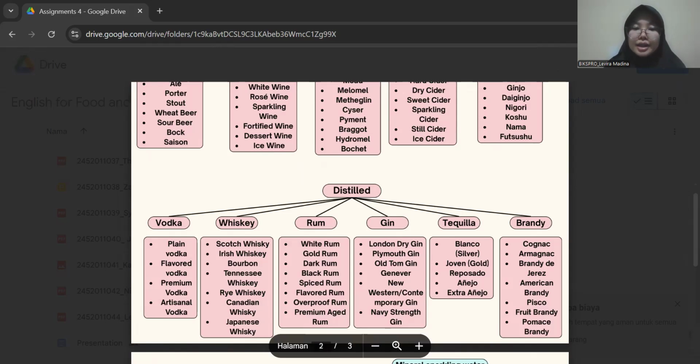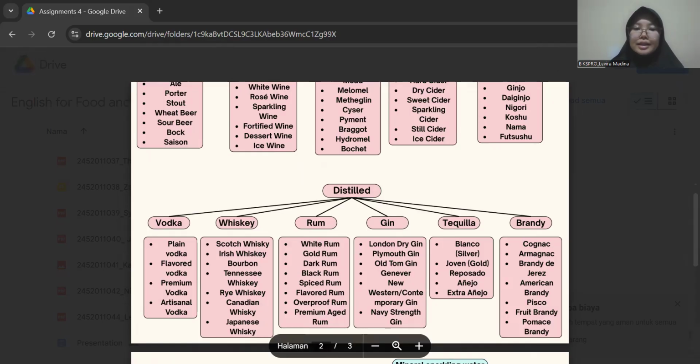And for the next is Pisco. Pisco is a South American brandy made from distilled grapes, mainly produced in Peru and Chile, often with a distinctive floral flavor. For the example is Pisco Porton.